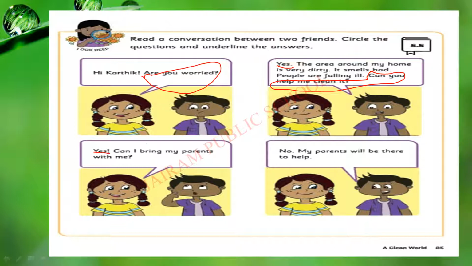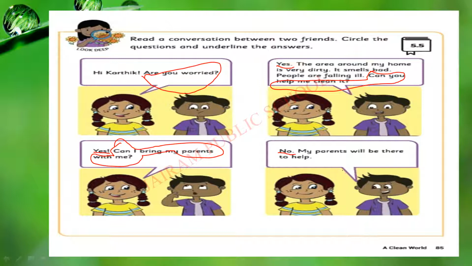Can you help me clean it? The girl says yes. Can I bring my parents with me? Again a question, children. So I am circling that. She is asking whether she can bring her parents to clean that. So the boy is saying, no, my parents will be there to help. Already he has some person to help. So he is saying no. No is the answer here. So I am underlining that.